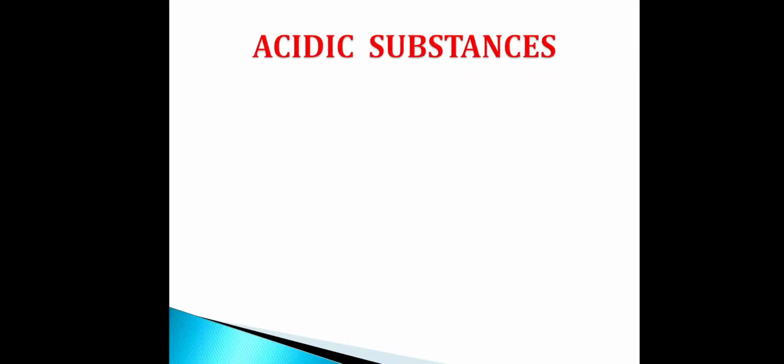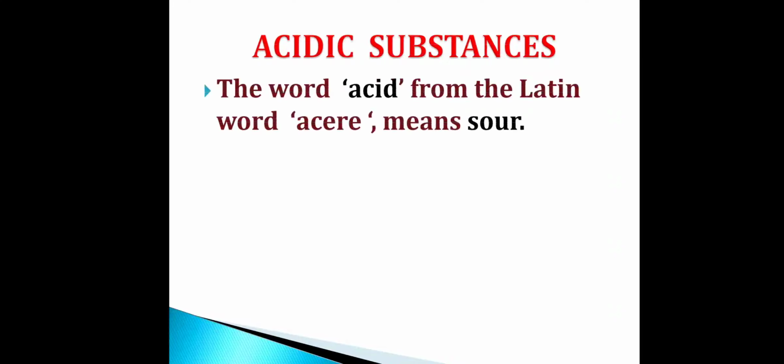First, we can see about acidic substances. The word acid came from the Latin word acere, which means sour. So the word acid means sour, and it is derived from the Latin word acere.